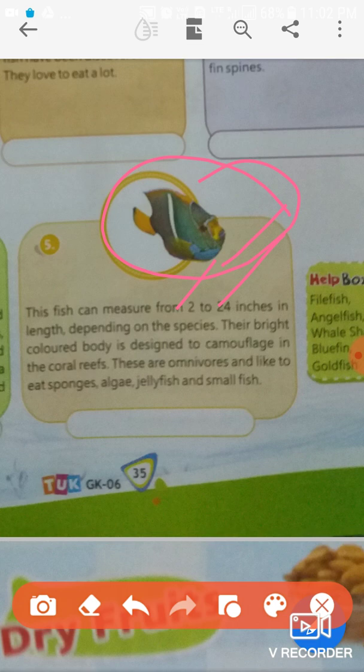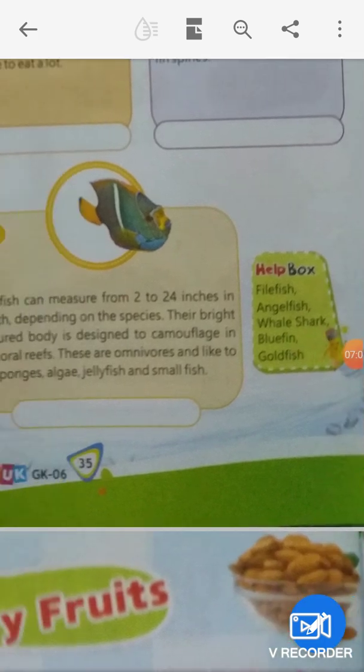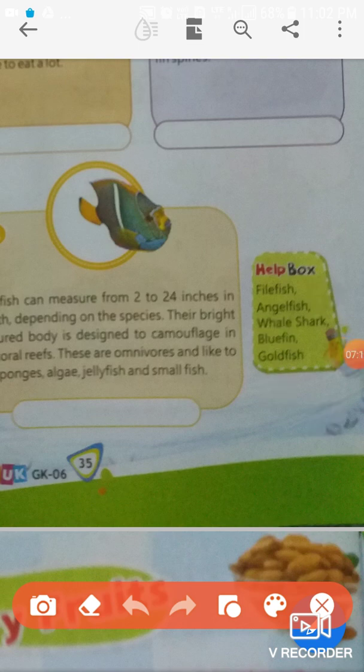These are omnivorous and like to eat sponges, algae, jellyfish and small fish. Here the help box is given. Kinds of fish: filefish, anglefish, whale shark, bluefin, goldfish. 1, 2, 3, 4, 5.